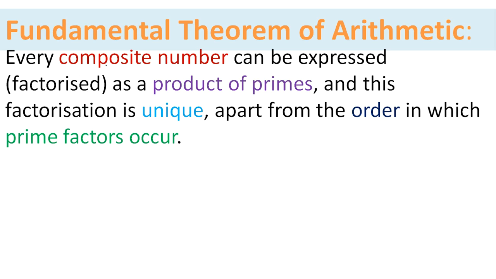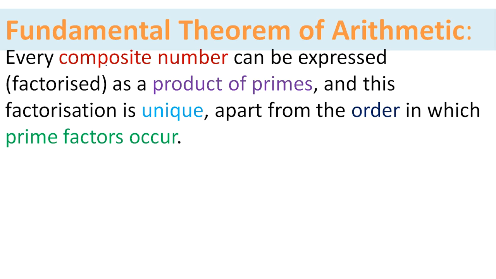So every composite number can be expressed as a product of primes, and the factorization is unique apart from the order in which the prime factors occur. You have to remember only one thing: every composite number can be expressed as a product of primes, and this factorization is unique. So what are composite numbers? Composite numbers are nothing but the numbers which have more than two factors, isn't it?